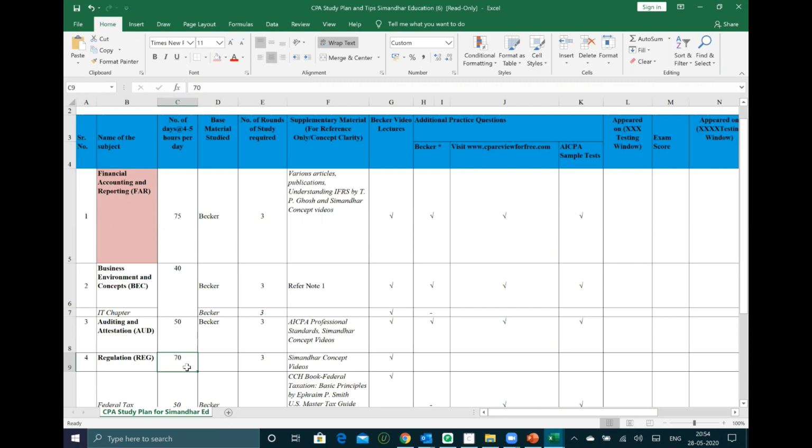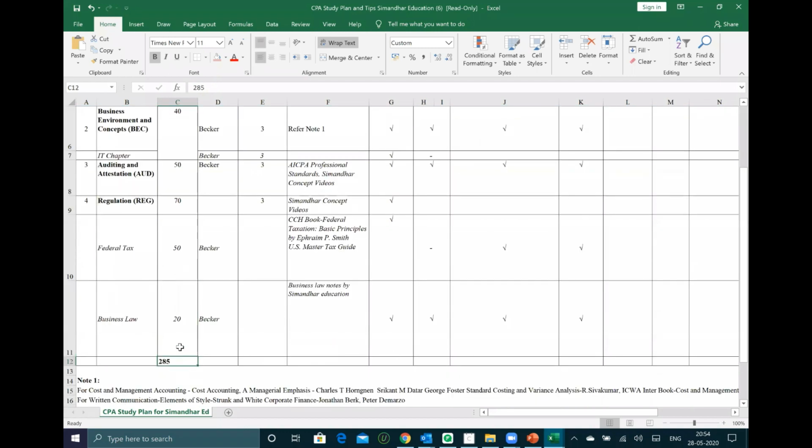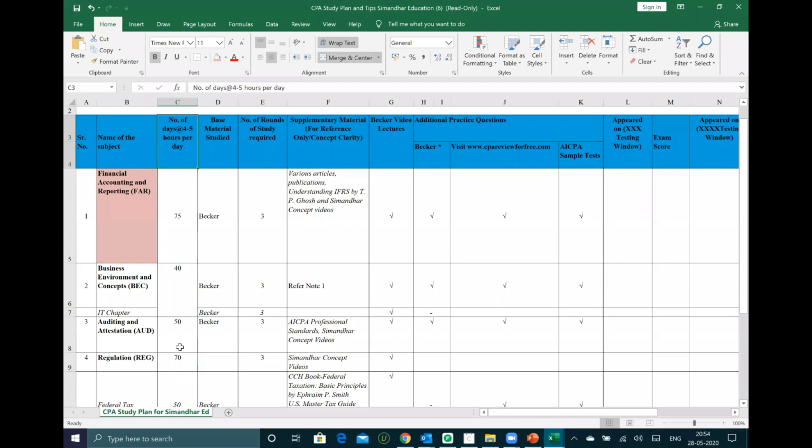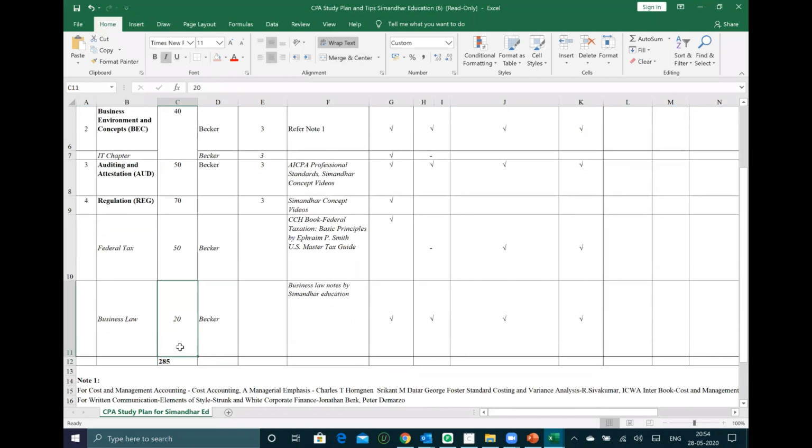Sir, I'm doing it full time and planning to take FAR, audit and BEC in September. Is it fine, sir? Right now I've completed BEC and 50%. Don't be in a rush, Somuk. And for others also, don't be in a rush. Take 1 year of duration. If you see my study plan, I have allocated almost 285 days. It comes down to almost 10 months, closer to 10 months of CPA preparation.